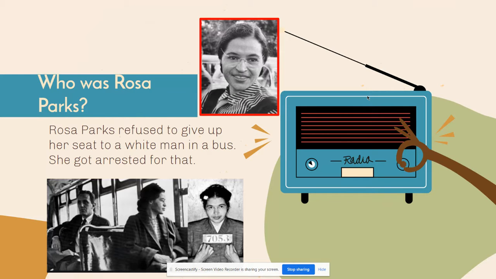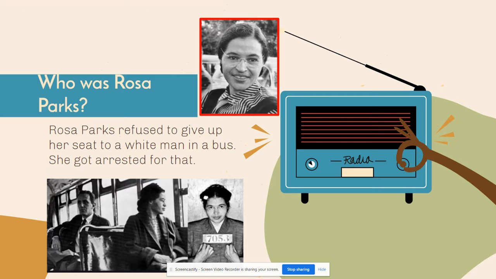Now, I'm going to talk to you about Rosa Parks, this lady right here. So, she was working. She got off work and she got on this bus. Now, there were some places and some things where people like African Americans and white people could use at the same time. And an example of that is a bus. So Rosa Parks, she got on this bus. And when you got on this bus, because she was African American, because she was colored, she had to sit in the back.